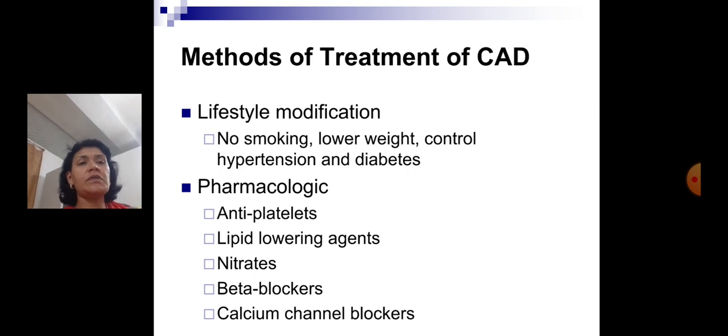Methods of treatment of CAD. Lifestyle modification, as very important as it is in all the chronic diseases. So no smoking, weight has to be lowered, control the hypertension and diabetes if present. Coming to pharmacological treatment, there can be antiplatelets, lipid lowering agents, nitrates, beta blockers, calcium channel blockers.